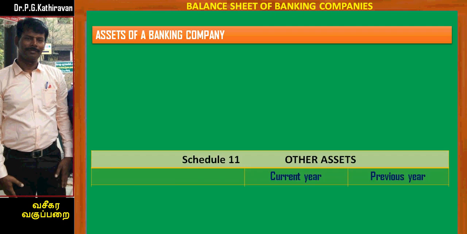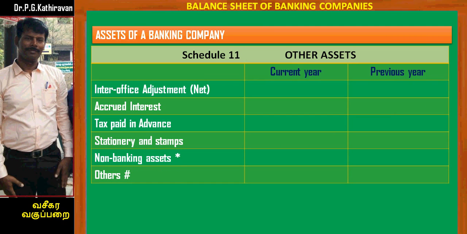Schedule number 11, it is more important schedule. It includes other assets. The other assets which do not fall under other 5 heads will be included under this schedule. It includes inter-office adjustment, net value, accrued interest, tax paid in advance, stationery and stamps, non-banking assets, other assets. A non-banking asset is any asset which is acquired from the debtors by the banking company in satisfaction of a claim. For example, a deposit holder has borrowed some amount from the bank, but he has failed to repay the amount. In such a case, the bank will seize some asset from the borrower. It will be called non-banking assets.